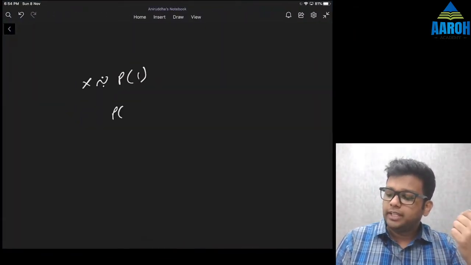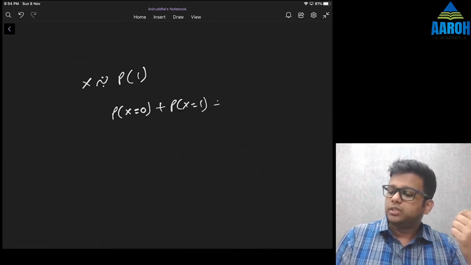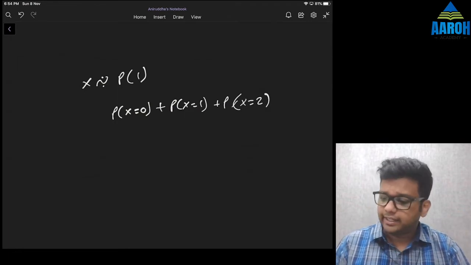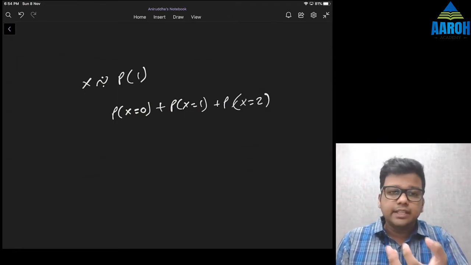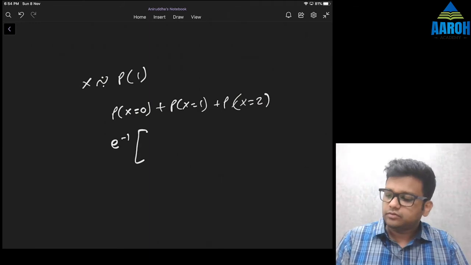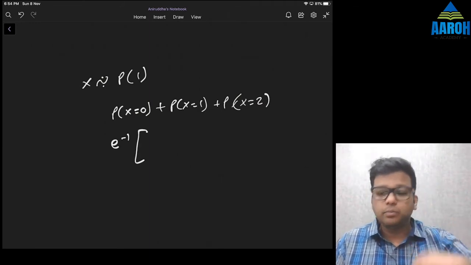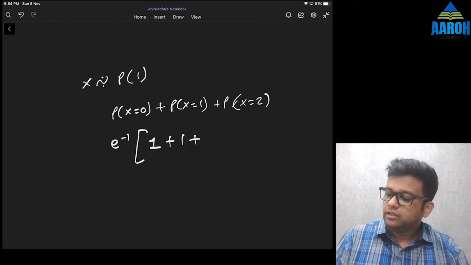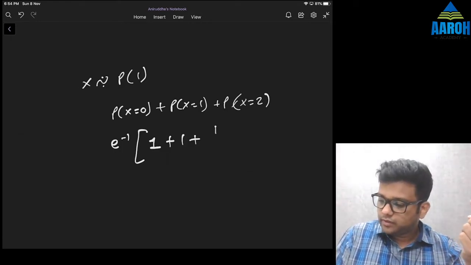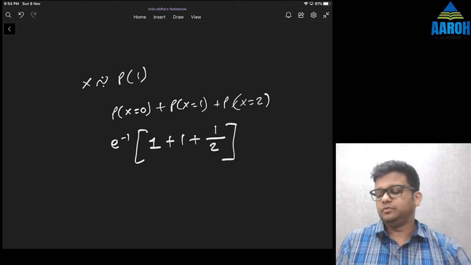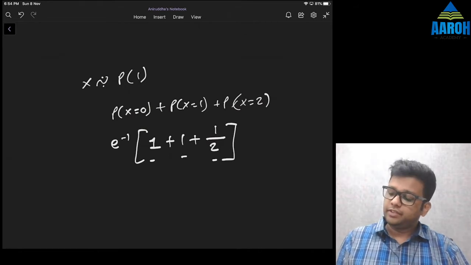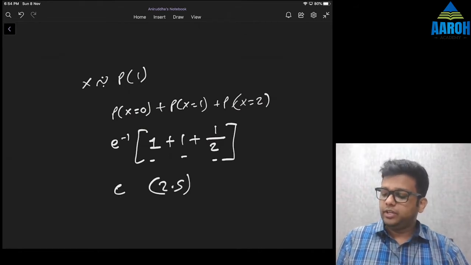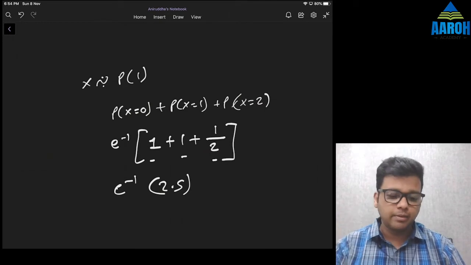That means we need the probability that X is 0 plus the probability that X is 1 plus the probability that X is 2, and from this probability we'll find the expected frequency later. So let's take e raised to minus 1 common. Then 1 raised to 0 upon 0 factorial is 1, plus 1 raised to 1 upon 1 factorial is 1, plus 1 raised to 2, that is 1, upon 2 factorial is 2. So 1 plus half, that is 2.5 into e raised to minus 1. That will be our answer for probability.